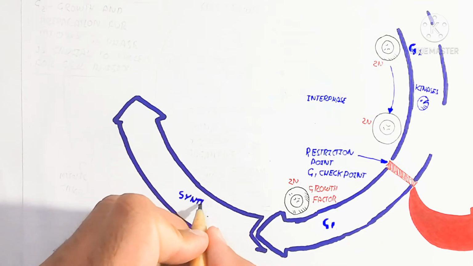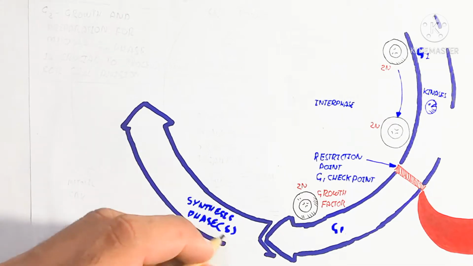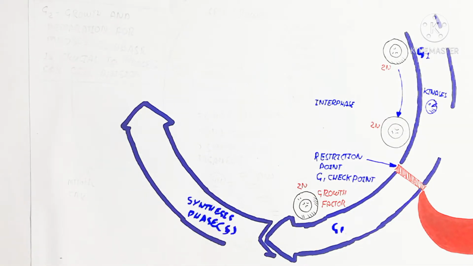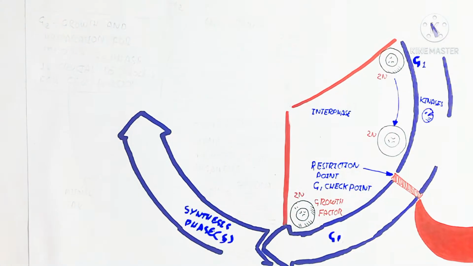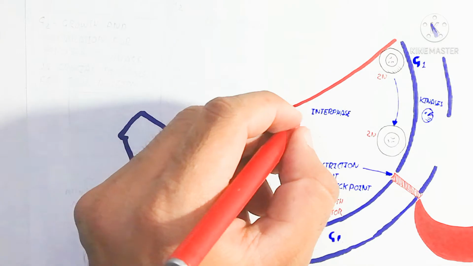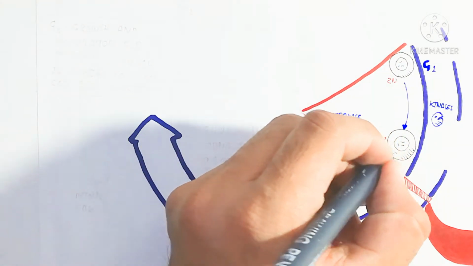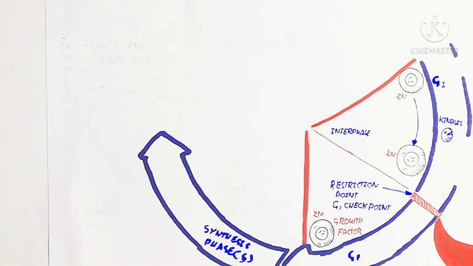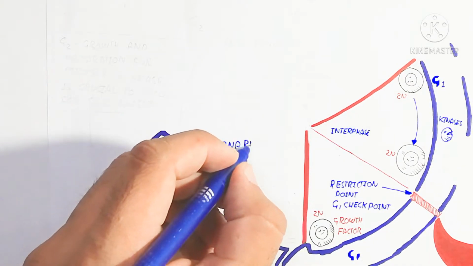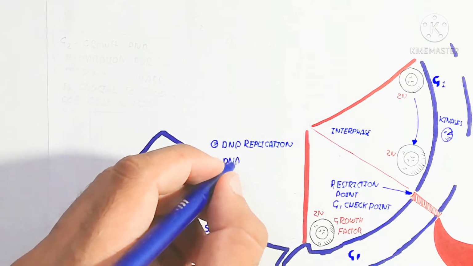Here this growth factor is also used. The 2n chromosomes remain in this phase, while the next is the synthesis phase. The synthesis phase means the synthesis of DNA, and the synthesis of DNA means DNA replication. DNA replication means the doubling of the DNA. There is DNA synthesis and synthesis of organelles also, so the organelles double for the separation into two cells.